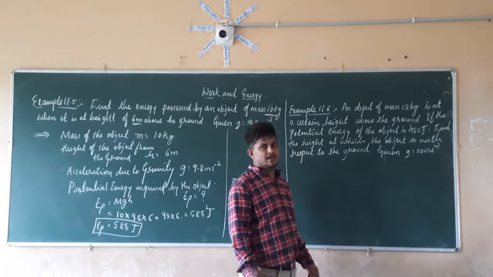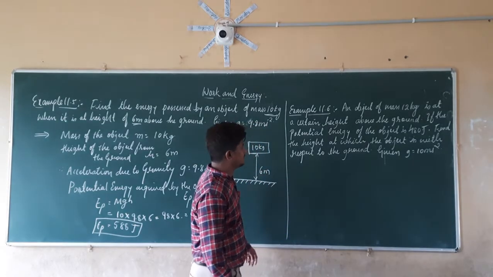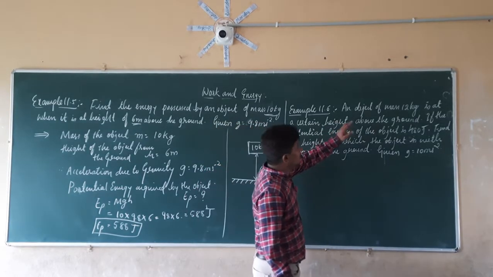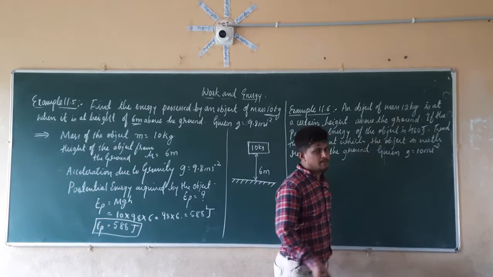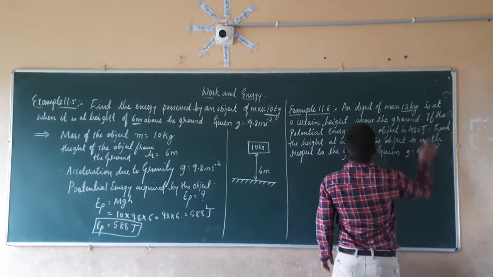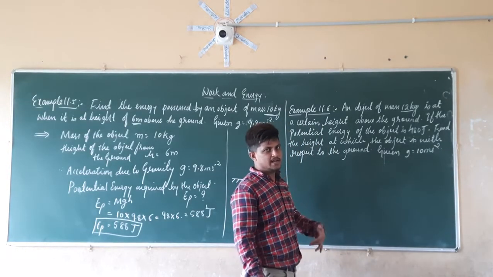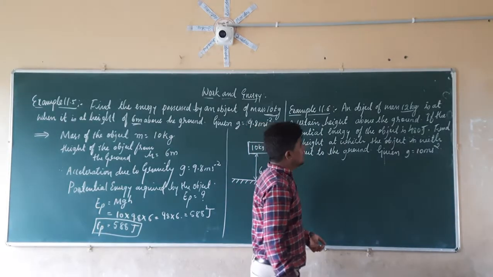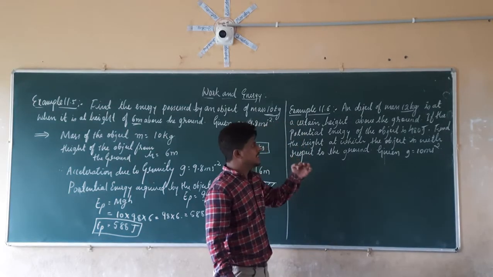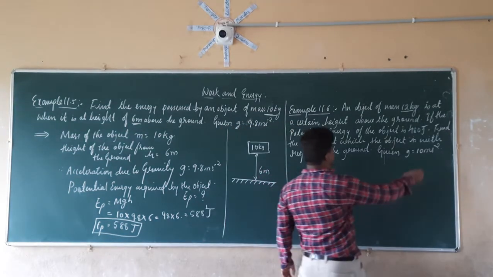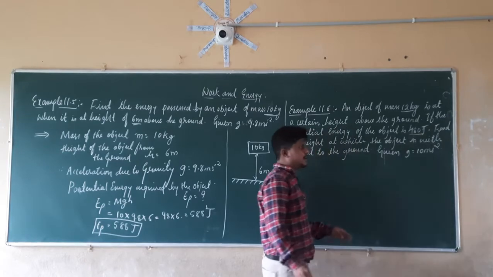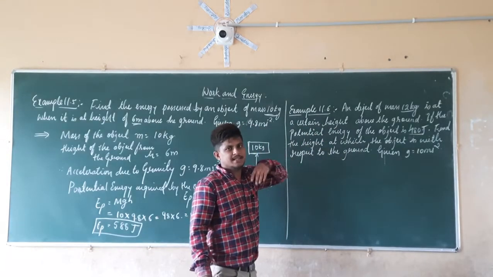Given that g is equal to 10 meter per second square. In this problem, an object having mass 12 kg is kept at a certain height. We don't know the value of the height. But if the potential energy of that object is equal to 480 joules, then what will be the height at which this object is kept?